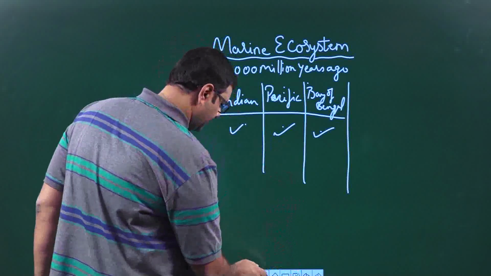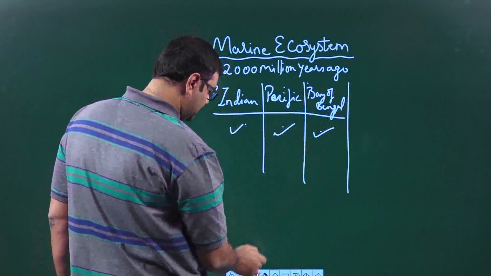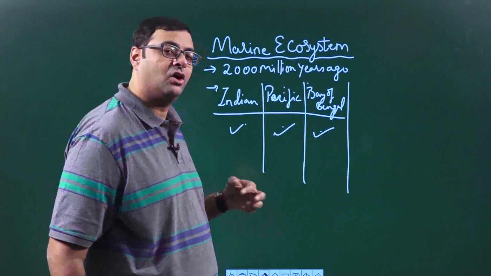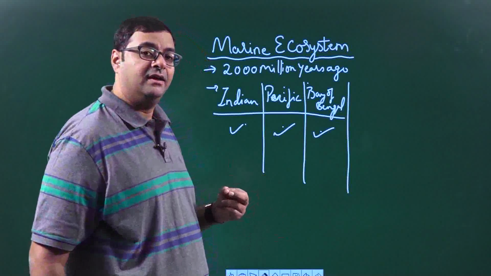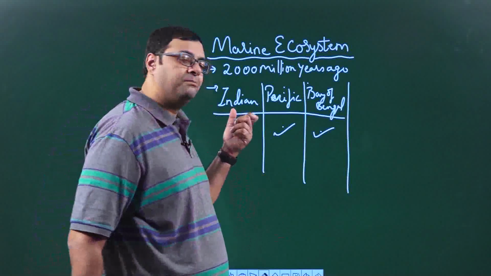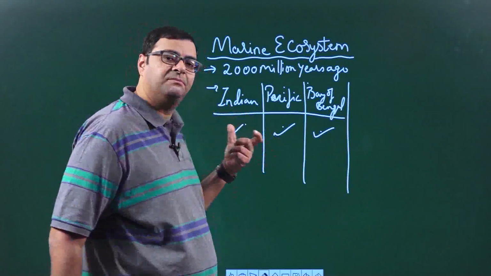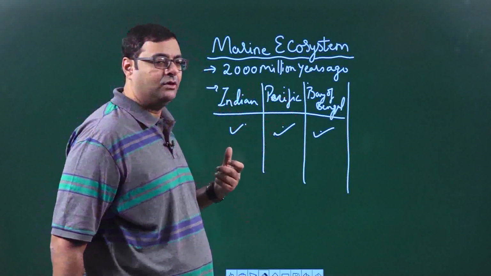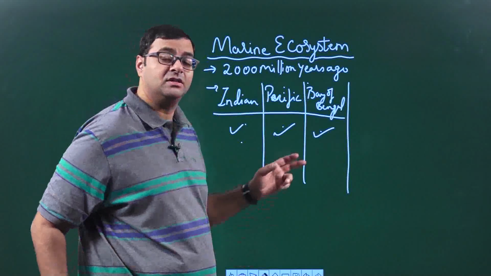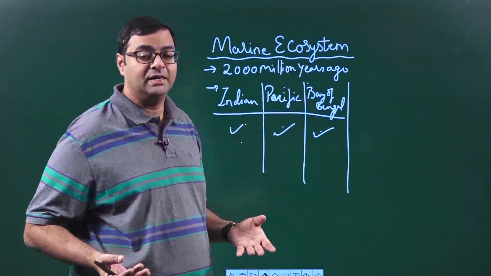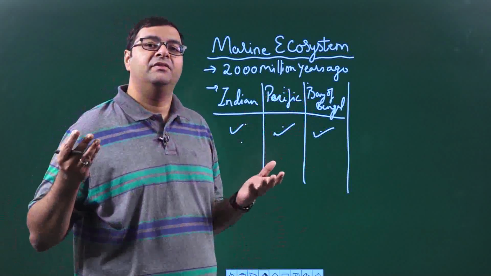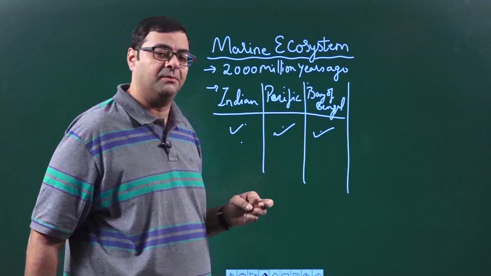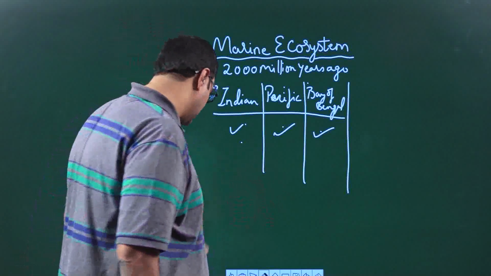In all these three oceans there are temperature variations and salt concentration variations, and there are places where only specific creatures are found. If some creature is seen in the Indian Ocean, it is not seen in the Pacific or the Bay of Bengal. Why is that? Because there the conditions are suitable for that particular organism to survive. Otherwise, it will not be able to survive. All right, children, now moving on.